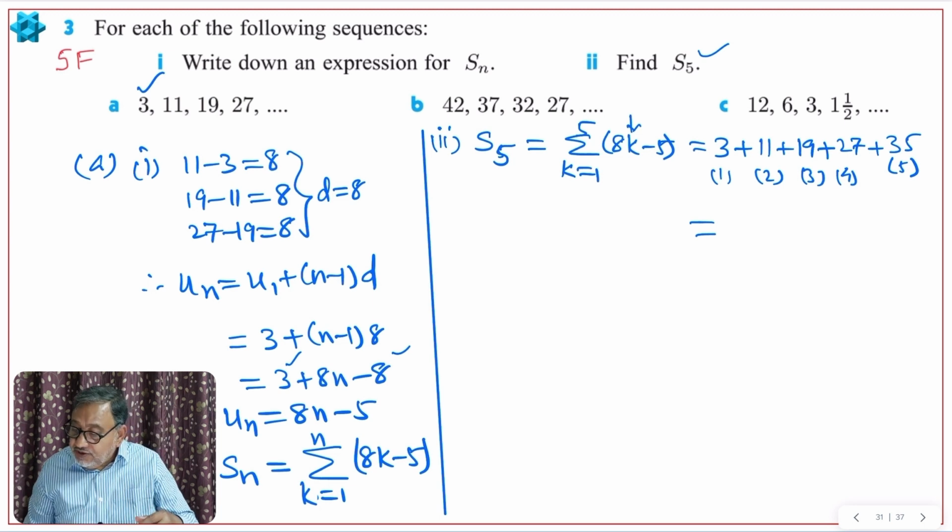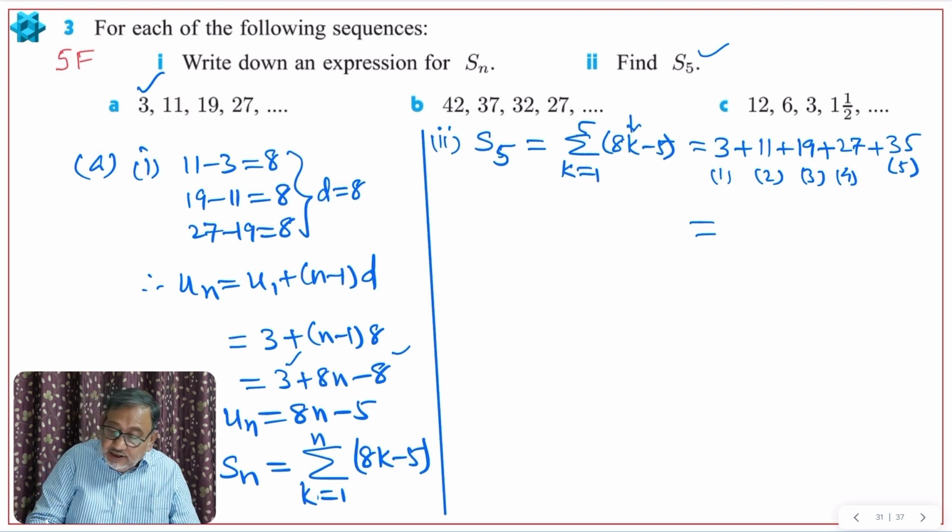I can put everything in, remembering to use x. So 8x minus 5, with x from 1 to 5, and I'll directly get the answer. 95 is the answer. See, directly I can get S5.